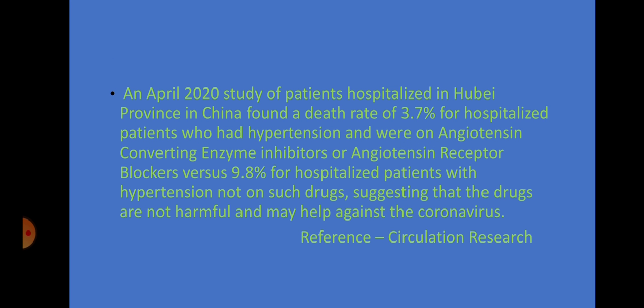And there is another study which was published in Circulation Research in April, in which they analyzed the death among hypertensive patients, and they showed that death rate was 3.7% in patients who were taking ACE inhibitors or ARB, and it was 9.8% in patients who were not taking these drugs. So this study also shows that ACE inhibitors and ARBs are preventive in COVID-19 disease.